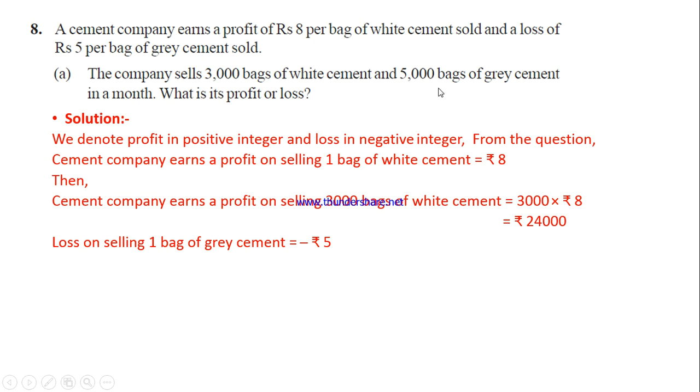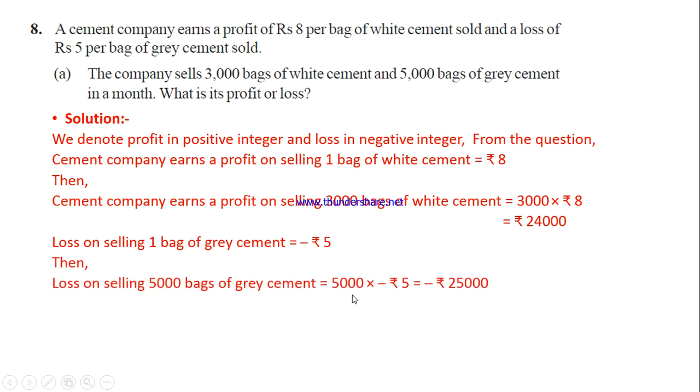So how many grey cement bags did they sell, children? 5000. By selling one bag of grey cement, they are losing 5 rupees. Then for 5000 bags, 5000 multiplied by minus rupees 5. Here also a bracket must come. So plus into minus, 5000 into 5, is 25,000 rupees. So this is positive, they are getting 24,000 profit. At the same time, by selling the grey cement, they are losing 25,000, that is minus 25,000.